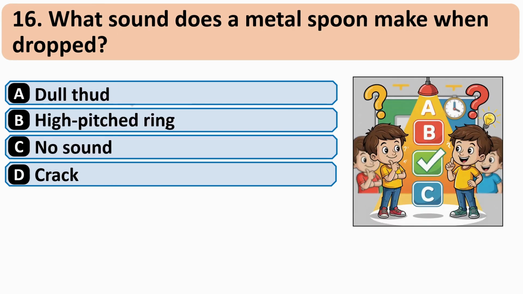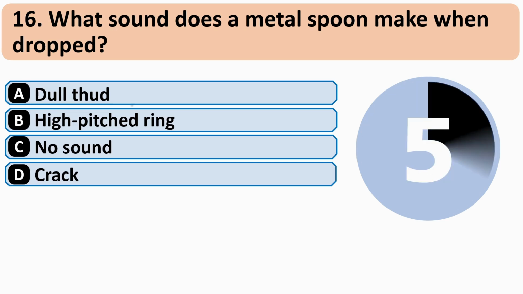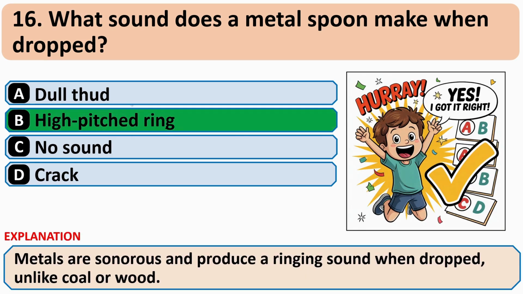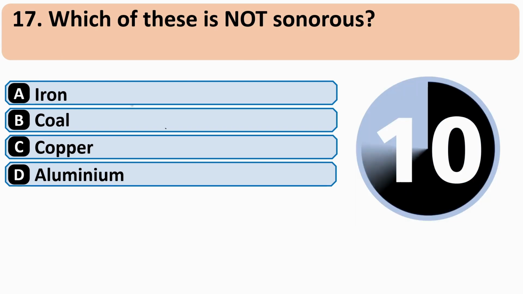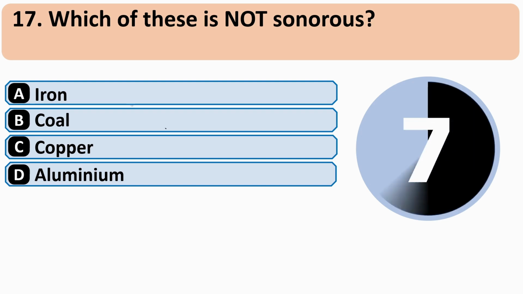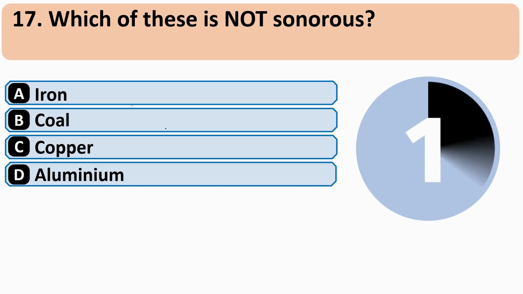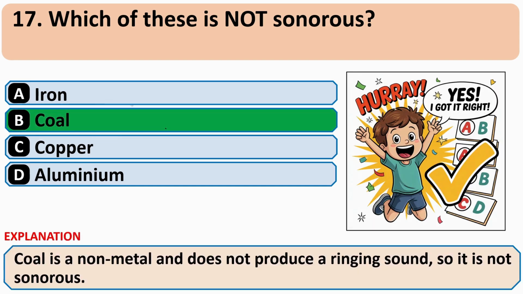What sound does a metal spoon make when dropped? And correct answer is B, high pitched ring. Which of these is not sonorous? And correct answer is B, coal.